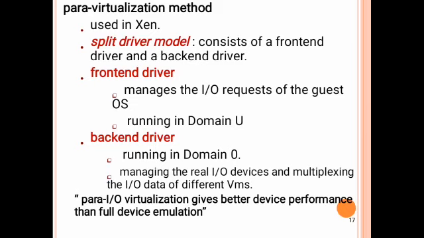It is mainly responsible for the guest OS only, and it runs in domain U. The back end driver runs in domain 0. It manages the real IO devices and multiplexes the input and output data of different virtual machines. In conclusion, para input and output virtualization gives better performance than full device emulation.